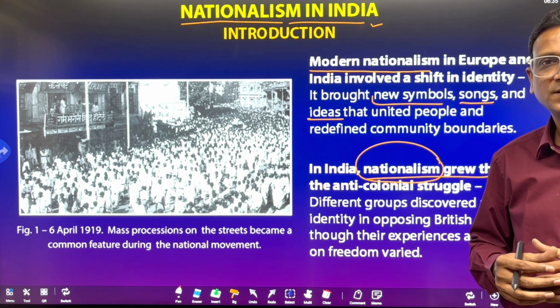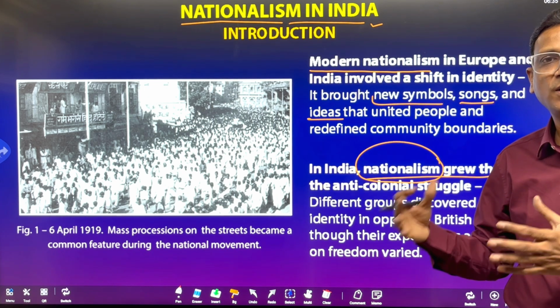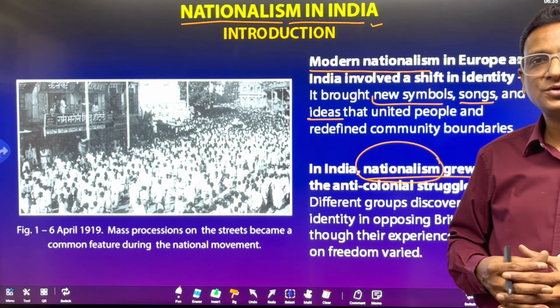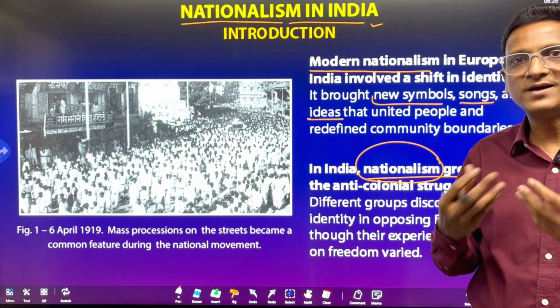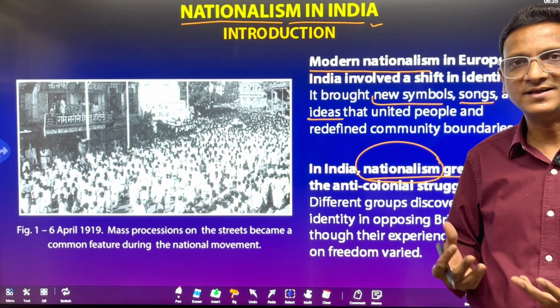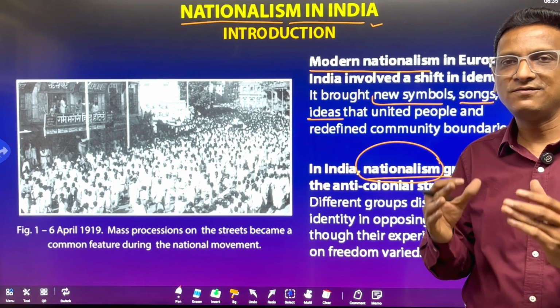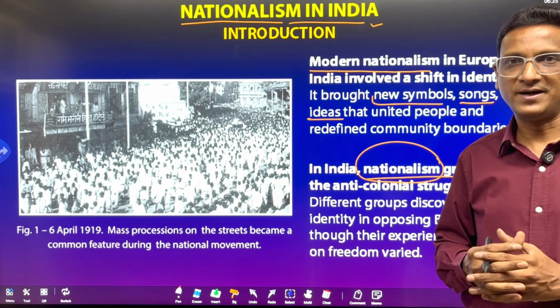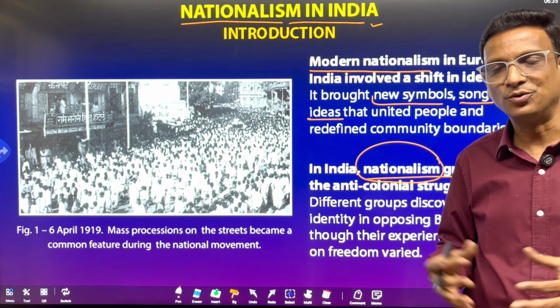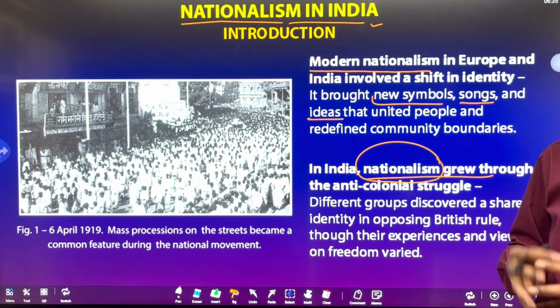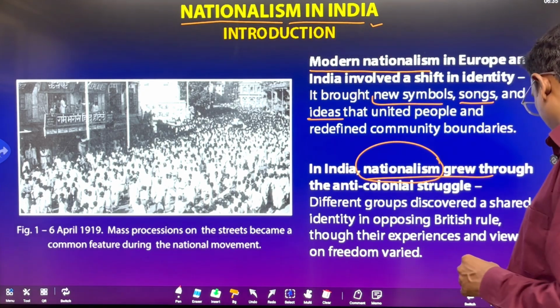Factory workers were not able to get proper wages because of British rule, so their idea was that with freedom they would get better wages and better facilities. Freedom had a different meaning for each group, but they all had one common goal, that is freedom for the nation.